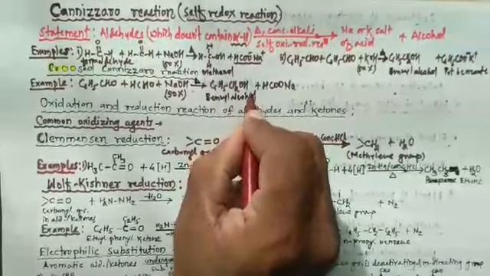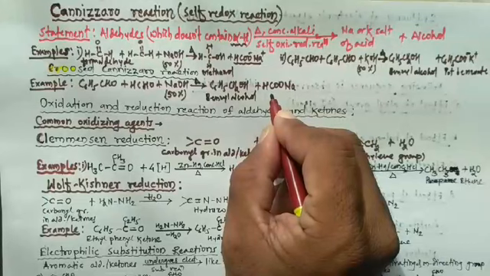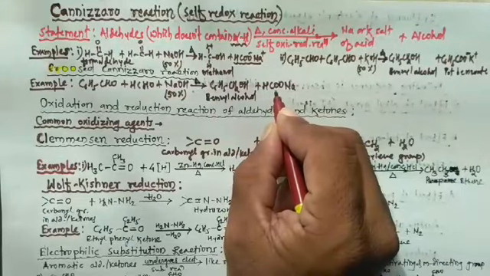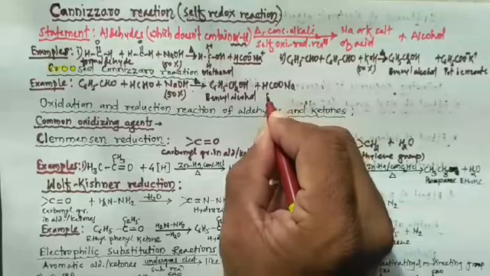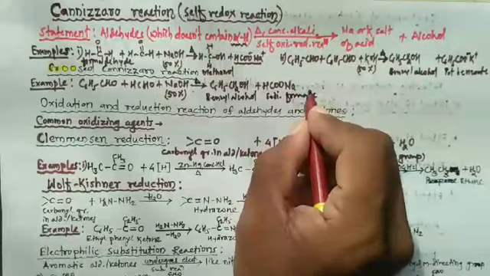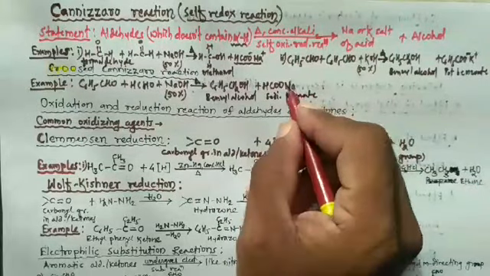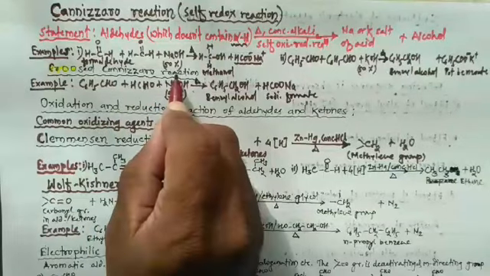And another product is sodium formate. So this is the example of the crossed Cannizzaro reaction.